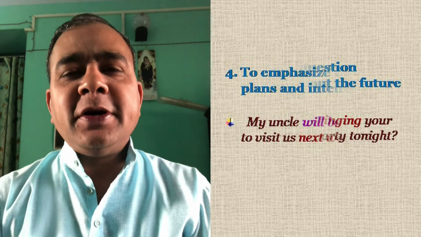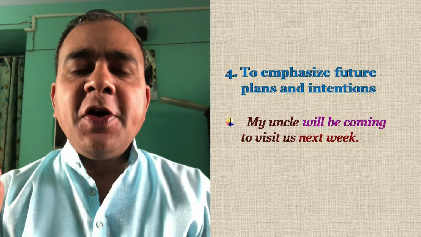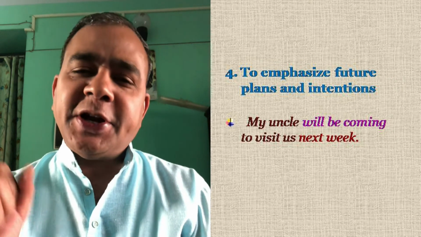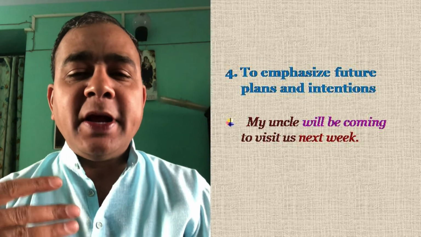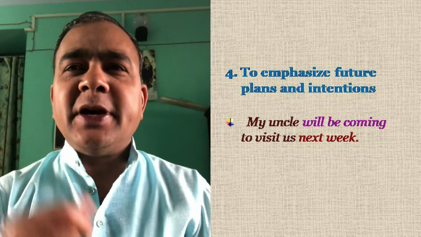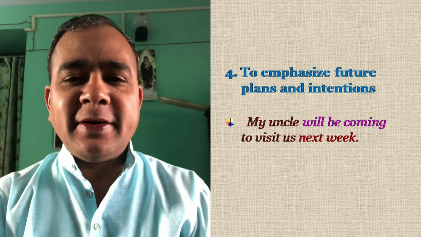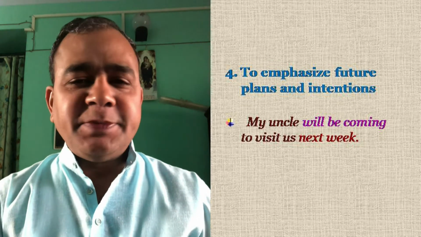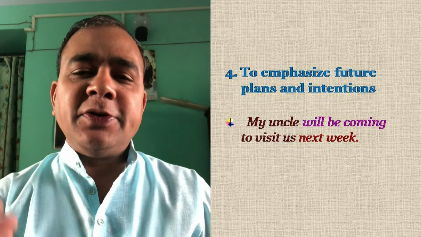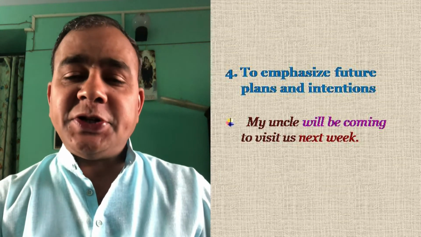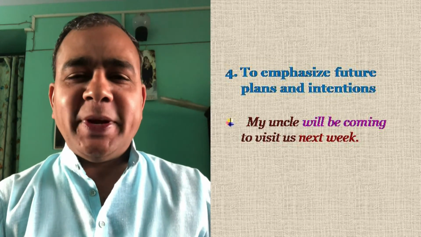The fourth instance where we use this tense is to emphasize future plans and intentions. What are our future plans and what are our future intentions? You see this: my uncle will be coming to visit us next week. It is already fixed. The ticket is booked. He already informed us. So therefore we use this tense to express this intention.